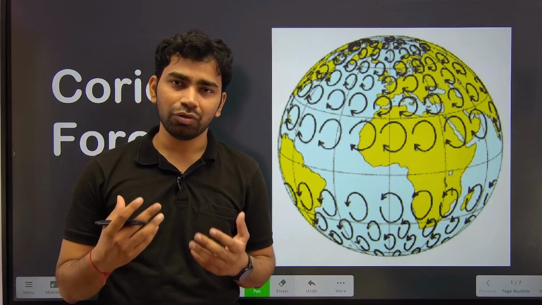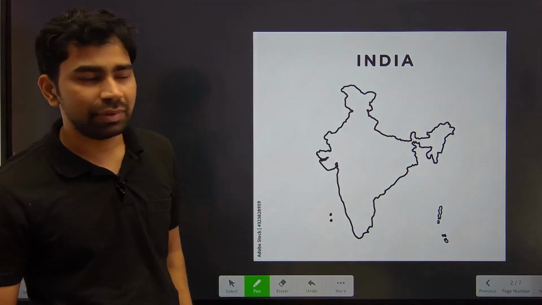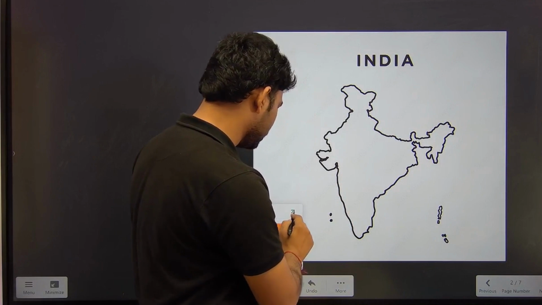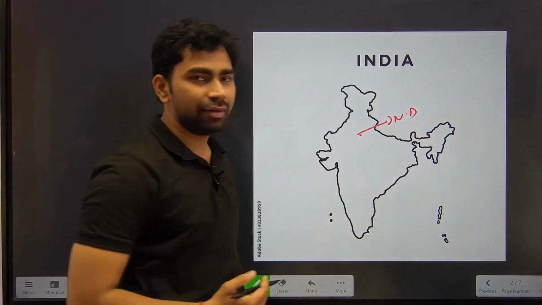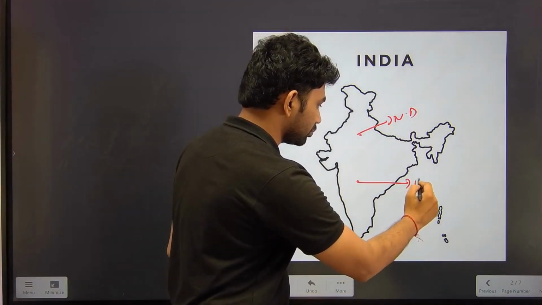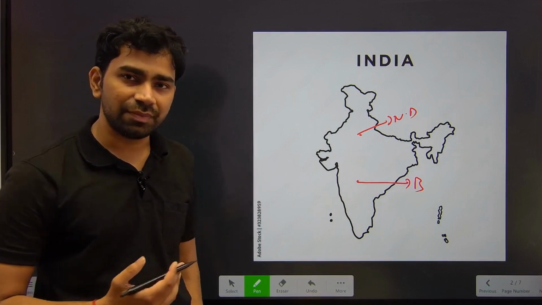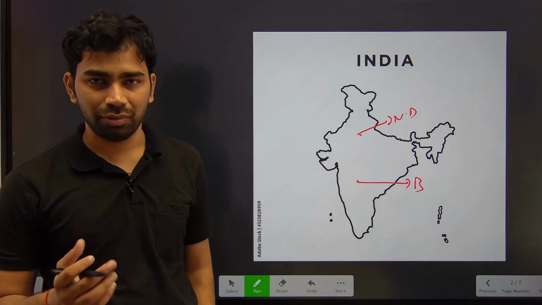Okay. Now to make it more clear, suppose that you are taking your flight from New Delhi and your destination is Bangalore. So now why I had chosen these two cities? Because both of these cities are situated almost at the same longitude. Okay.